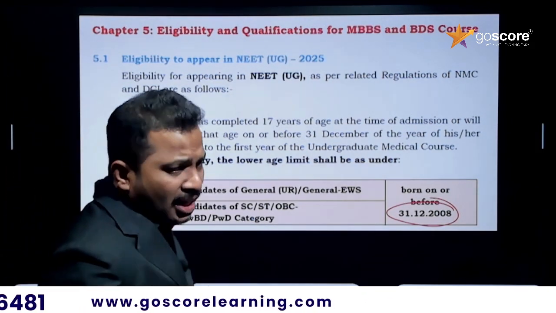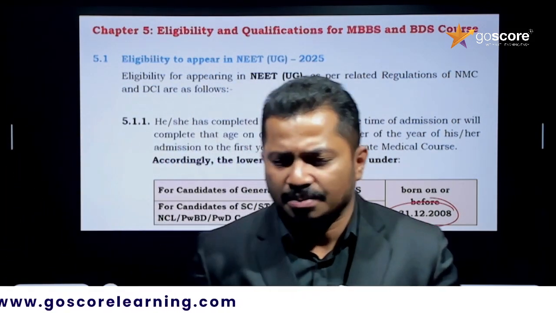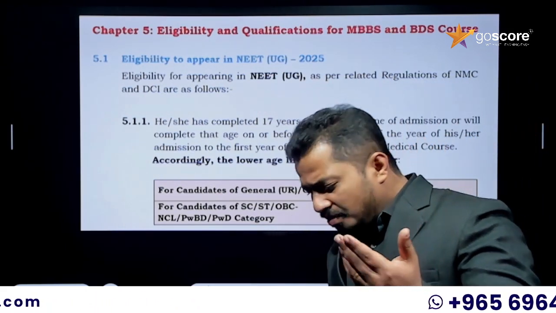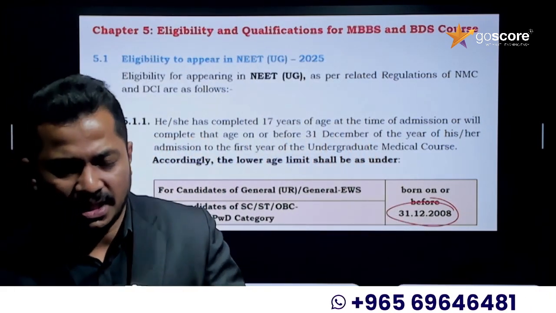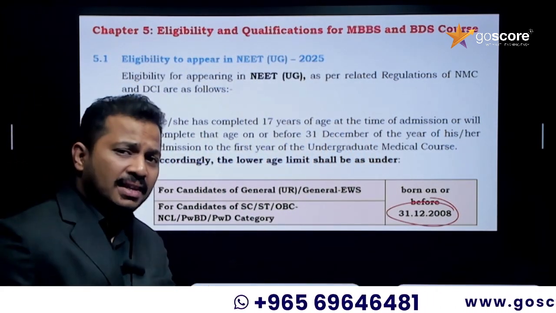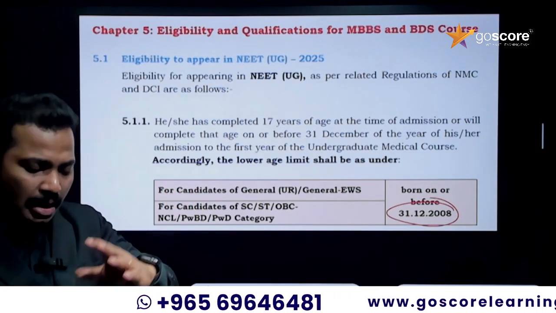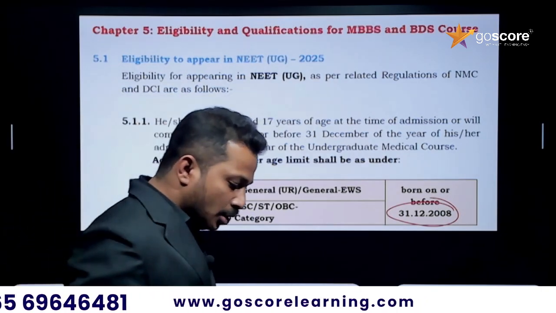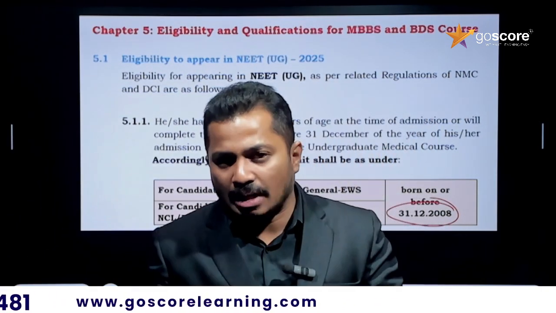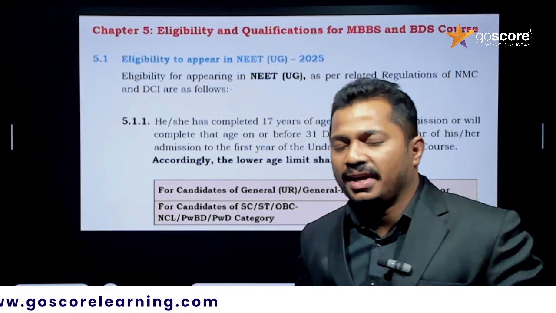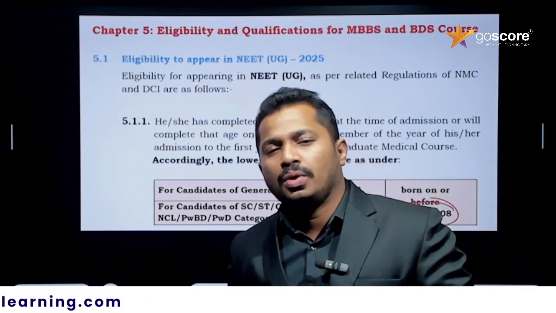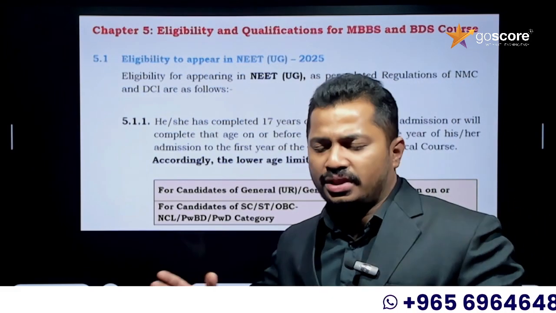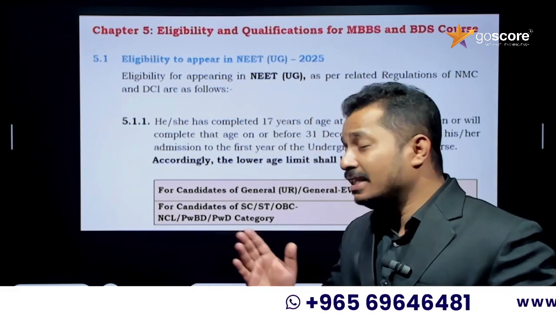And those who are appearing for the plus 2 board exam this year can also write, and definitely there will be repeaters. While choosing the details of the qualifying examination, they have to choose accordingly. Those who are applying this year have to go with code 1. Those who are repeaters go with code 2, code 3, which is given in detail in the information bulletin, that you can check.